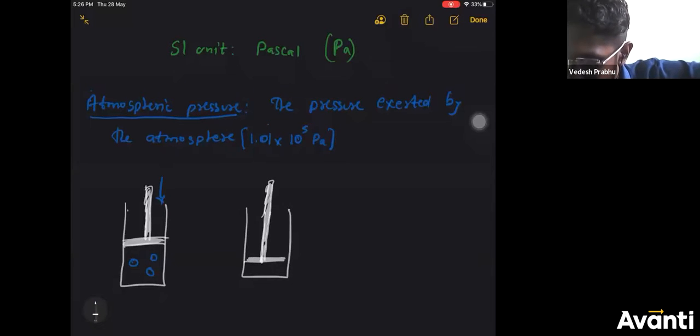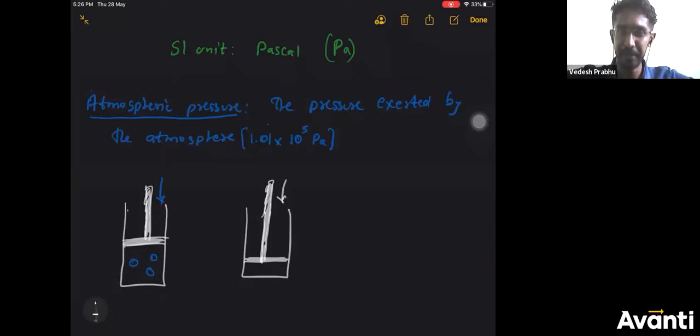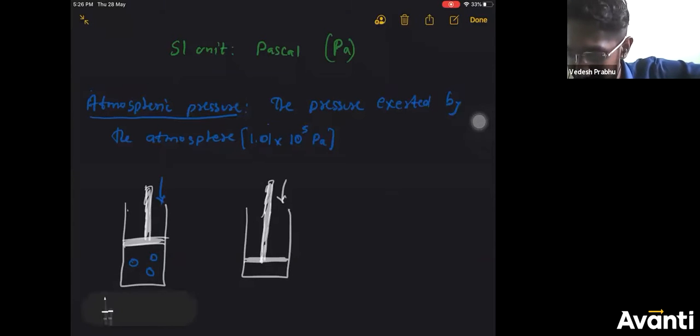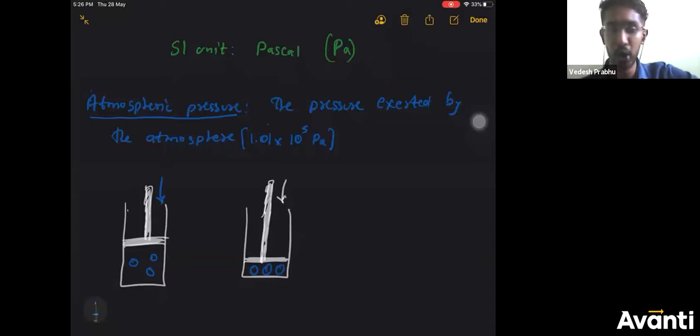When I apply pressure, pushing it downwards, the particles will now come closer to each other, and that is the effect of pressure.